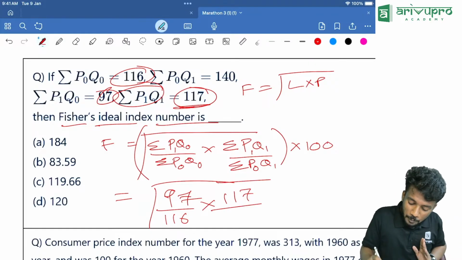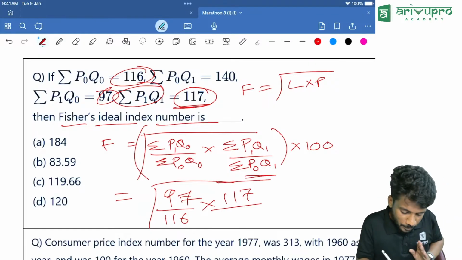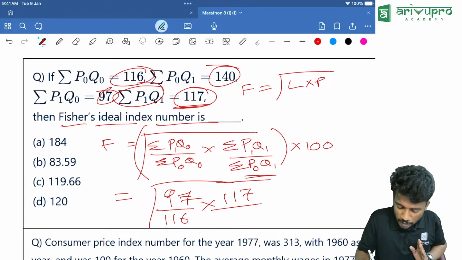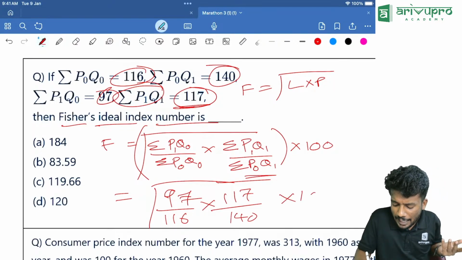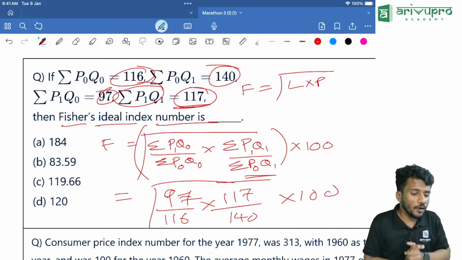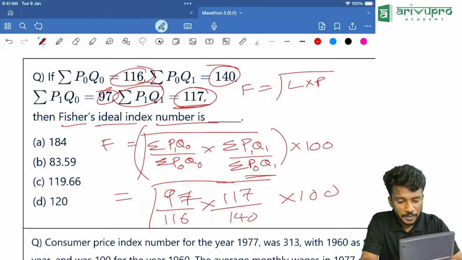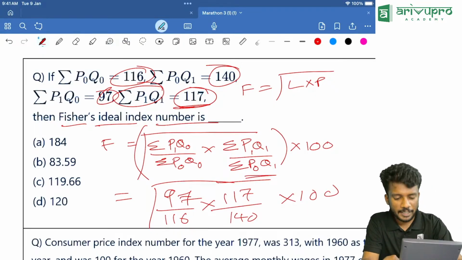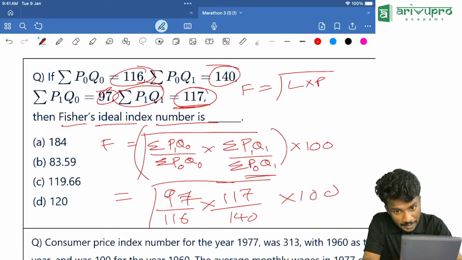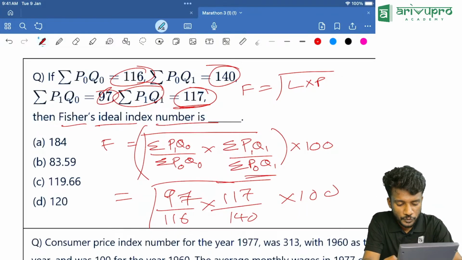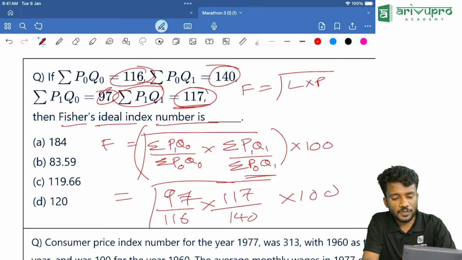Divided by sigma P0 Q1, which is 140. Do that and get me the answer, people. How will you do it? Take your calculator. First type 97, then multiply with 117, then divide by 116, then again divide by 140, then click equal to, then click root, then multiply it with 100.